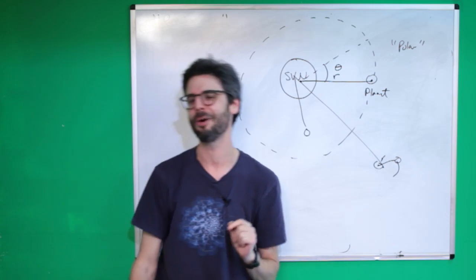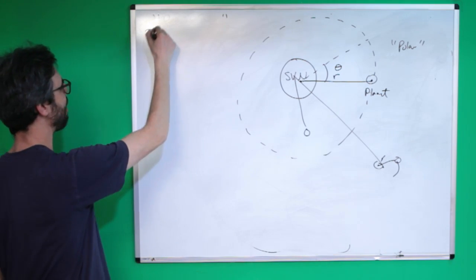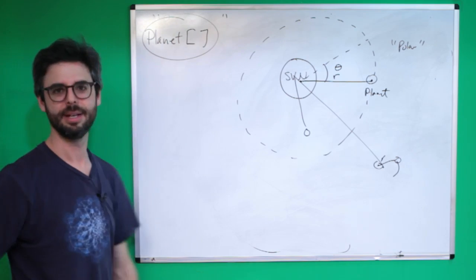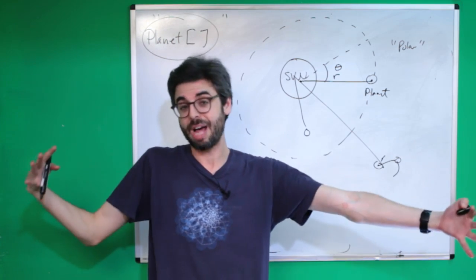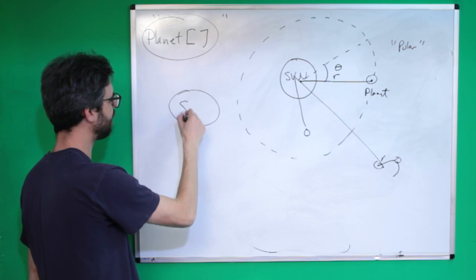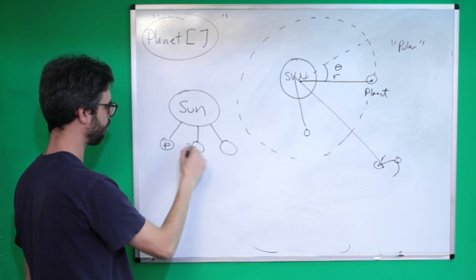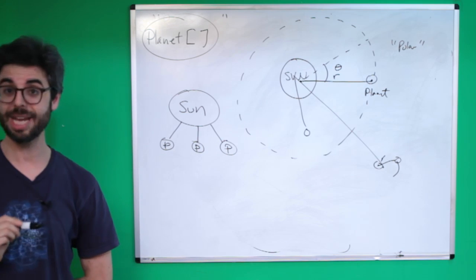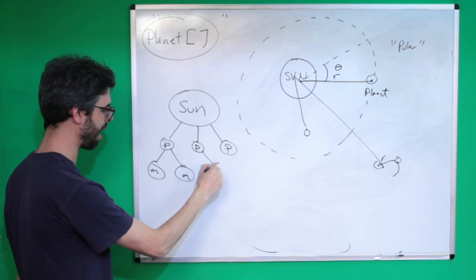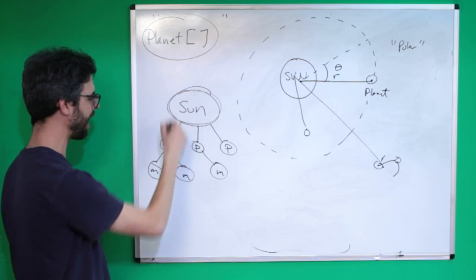Where should those go? Well, I have an idea. You might think that ordinarily the next step that I would do would be to create a planet array, right? Because ultimately, I want to have a lot of planets. But really, this is my data structure. I have a sun, and the sun might have 3 planets rotating around it. And this planet might have 2 moons rotating around it. This might have 1 moon, and that might have no moons. Well, each one of these is a planet object.